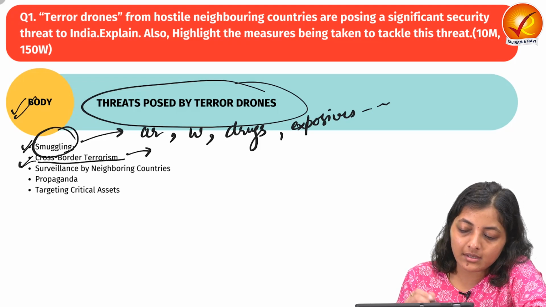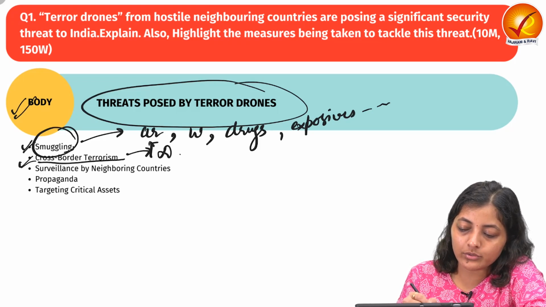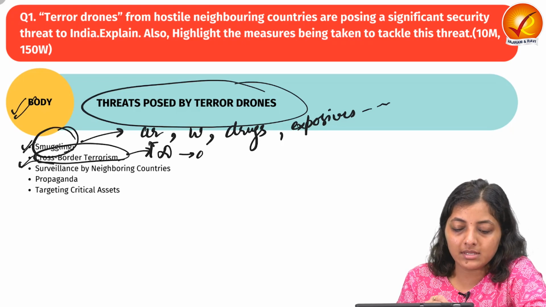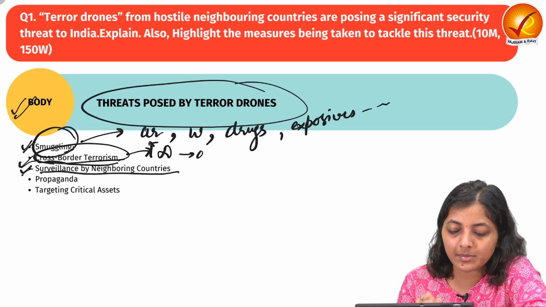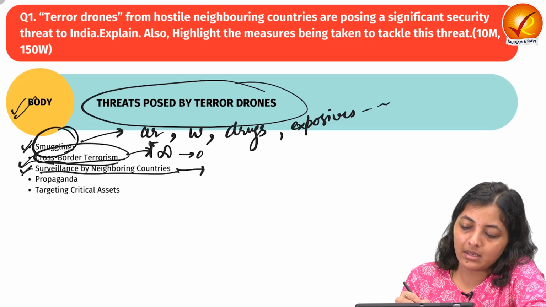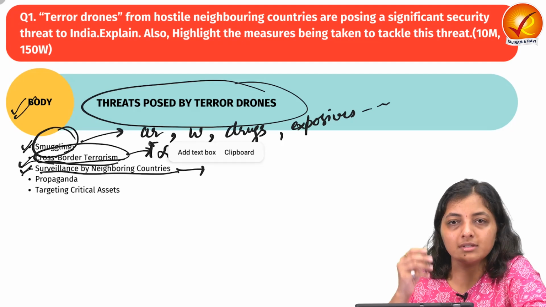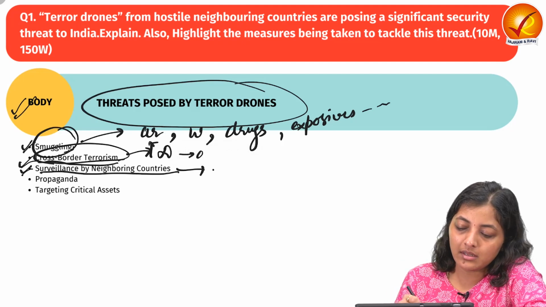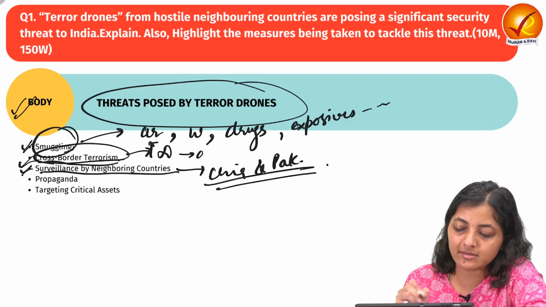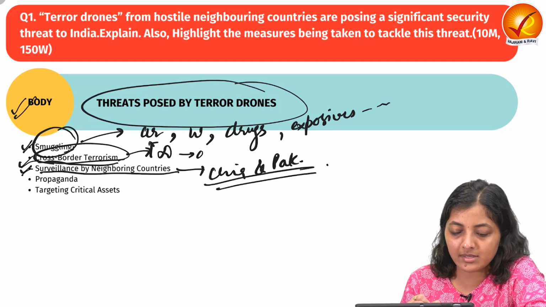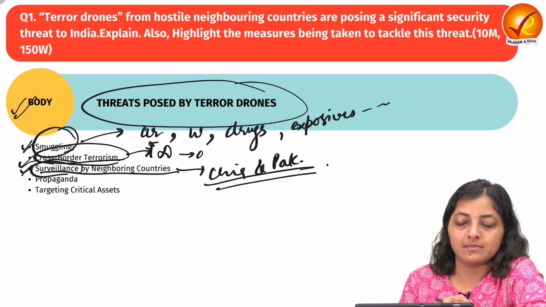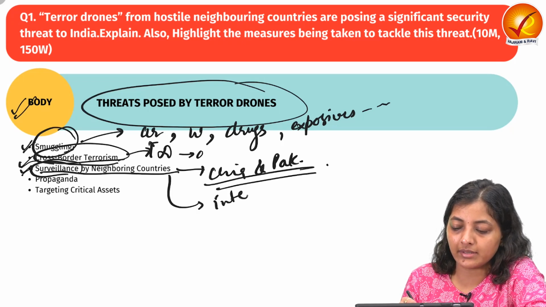Again, these terror drones are being used to perpetuate cross-border terrorism. The next is surveillance by neighboring countries. There are two hostile countries on the borders of India, China and Pakistan, and there are instances where terror drones are seen doing surveillance for intelligence gathering.